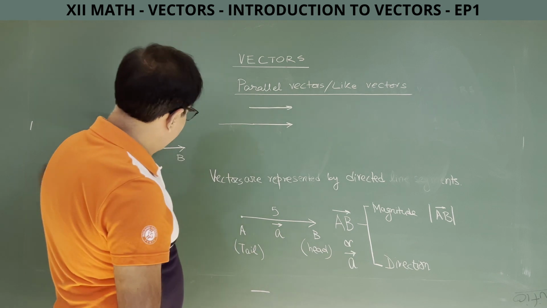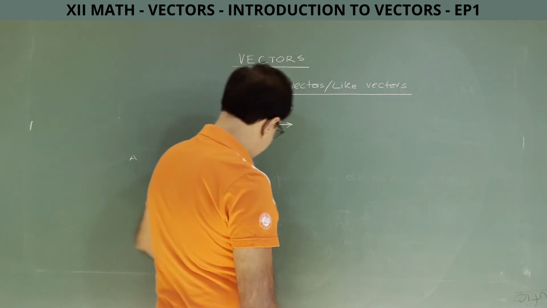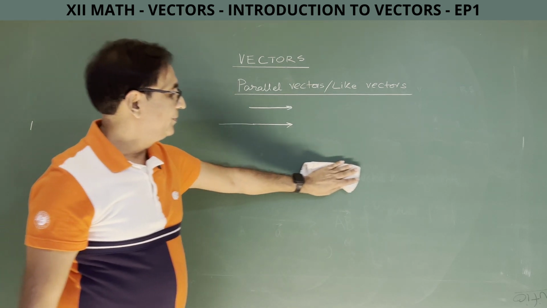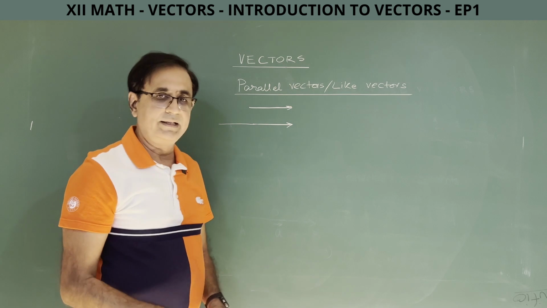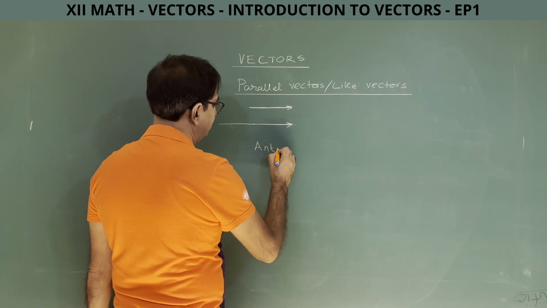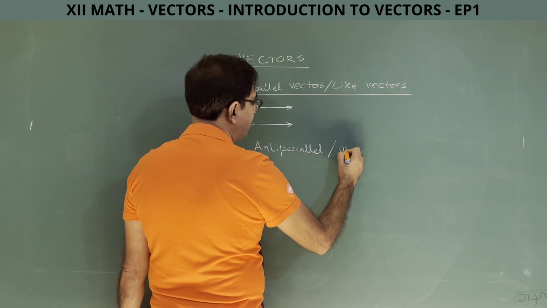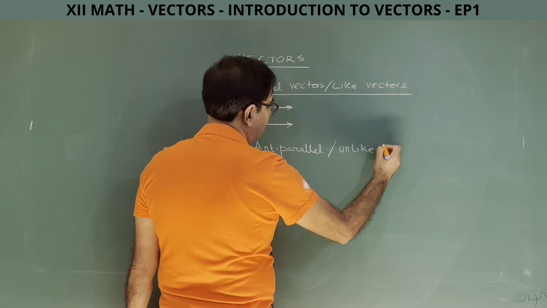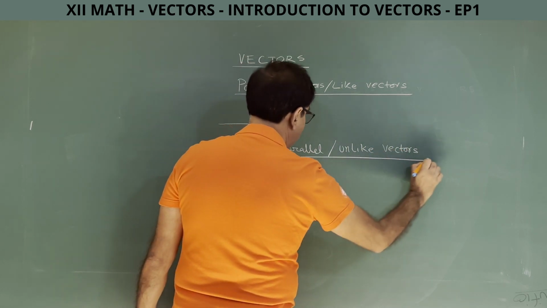So parallel vectors may also be called like vectors. So two vectors are said to be like when they are parallel or when they are in the same direction. When they are in the same direction, obviously they are parallel also. And what are anti-parallel or unlike vectors? So they are parallel but in the opposite direction. So they are called anti-parallel or unlike vectors.